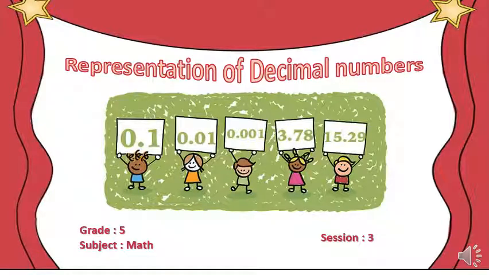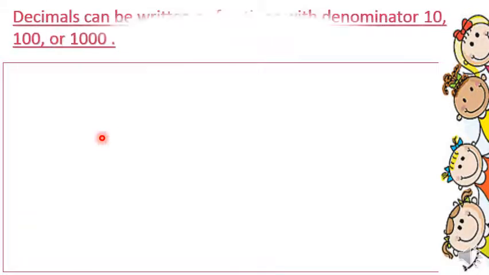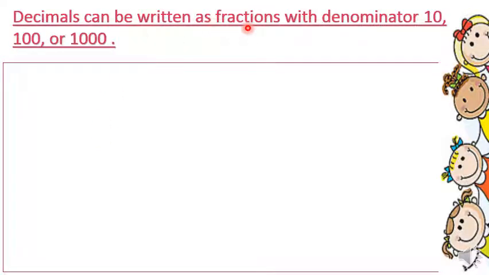Hello, grade 5, and welcome to session 3 of our lesson, which is the representation of decimal numbers. Today, we are going to learn about a new idea, which is how to write a decimal number as a fraction. Decimals can be written as fractions with denominator 10, 100, or 1000.